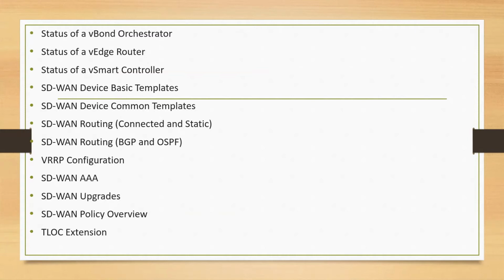Further, we will talk about the routing part, which includes connected, static, BGP, OSPF. We will talk about the VRRP configuration, SD-WAN configuration, and upgrading the device, how to upgrade the entire infrastructure from one version to the other, and what procedure you should follow. That will give you more insight when you are planning for an upgrade in your infrastructure, either the different controllers or the edge routers, right? Further, we will talk about the policy overview. So what are the policies and how to influence the traffic utilizing different types of policies.